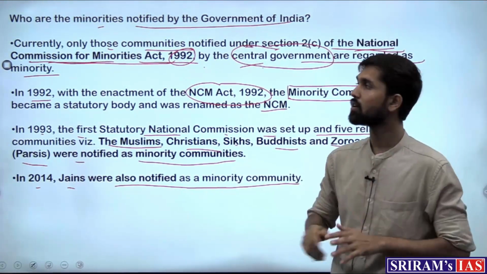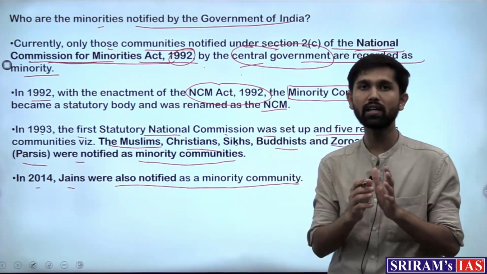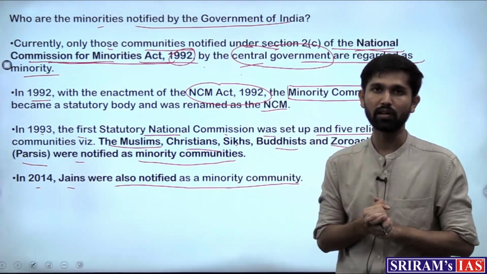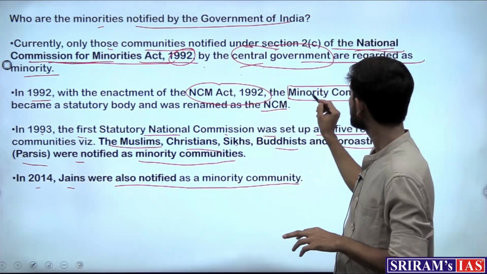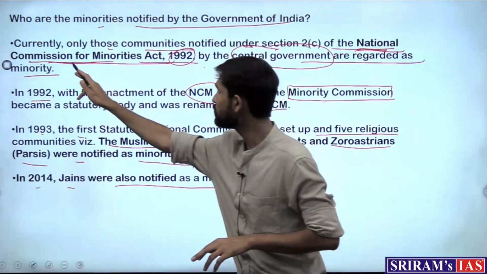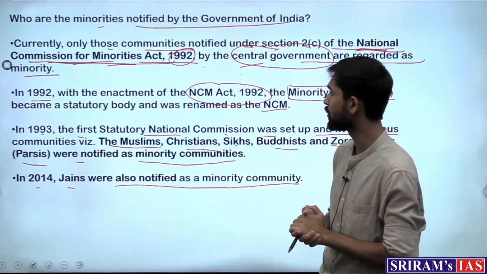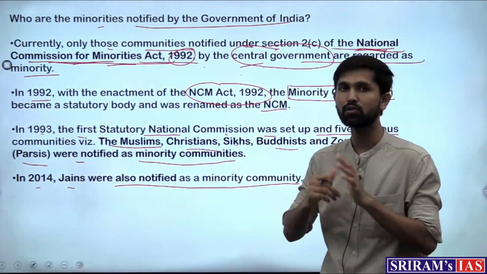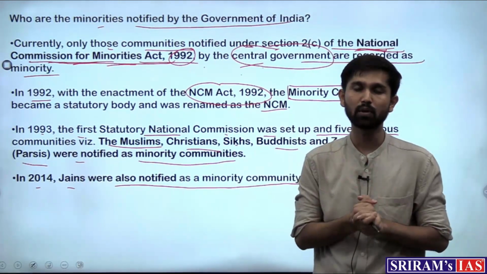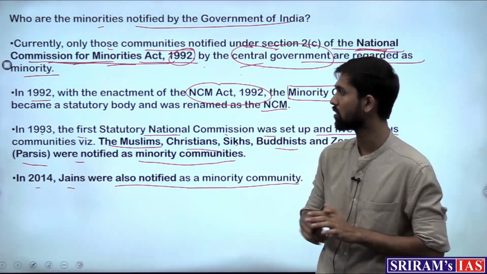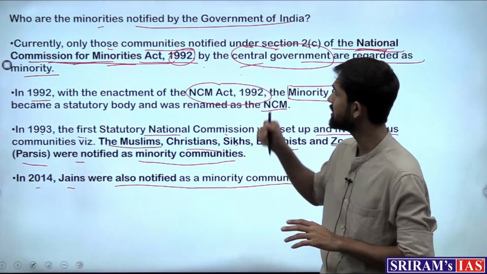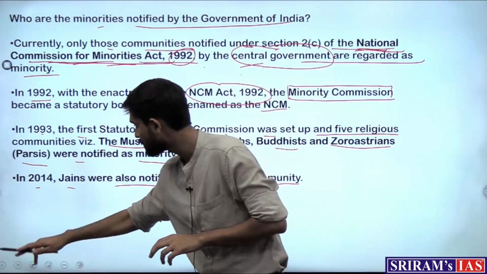So this is a history with respect to who are the minorities and who decides the minorities in the country. So which is that body? The National Commission for Minorities under the National Commission for Minorities Act of 1992. This was a discussion with respect to the minorities and the rights and provisions related to them in the Constitution. With this, let's move on to our next article for the day.